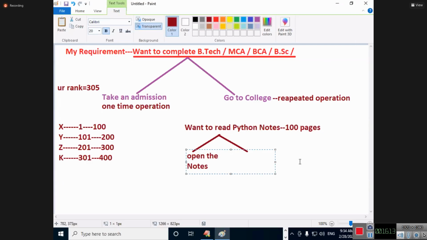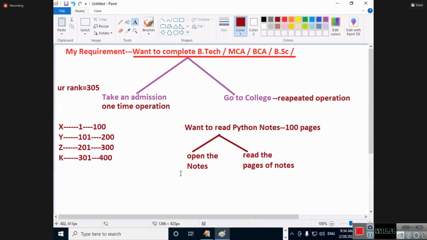And the next is called what? Read the pages of the notes repeatedly until what? Until the total pages are completed. 100 pages. First page less than or equal to 100. Second page less than or equal to 100. Like that.